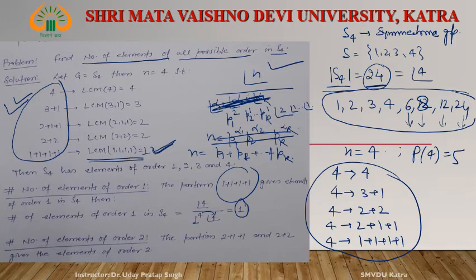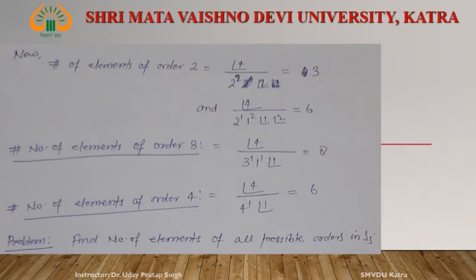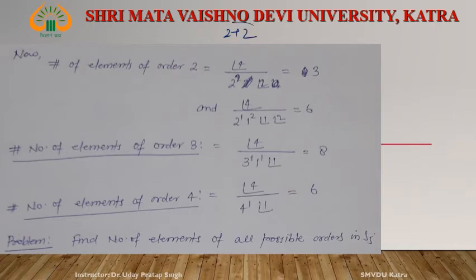How many elements of order 2 are in S4? Where do we obtain order 2 in LCM? One is this and another one is this: corresponding to this 2 1 1 and corresponding to this 2 2. Let us see 2 plus 1 plus 1 and 2 plus 2. First you consider 2 plus 2. Now see how many times this 2 appears? 2 times. Then this is equal to factorial 4 divided by 2 to the power 2, and the power is 2, so factorial 2. Then solve this. This is equal to 3.